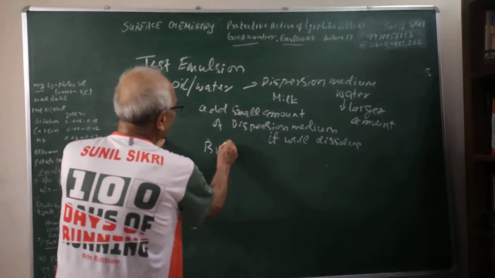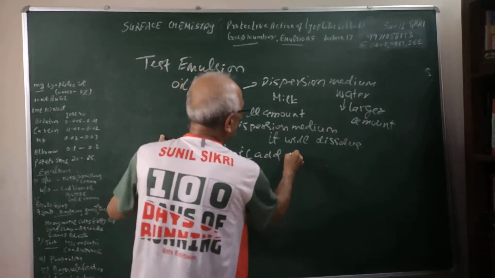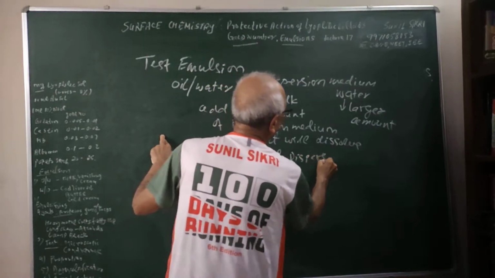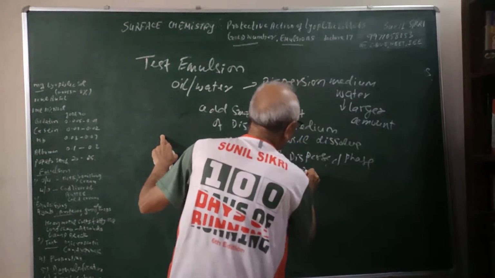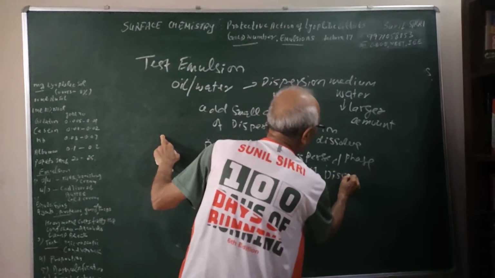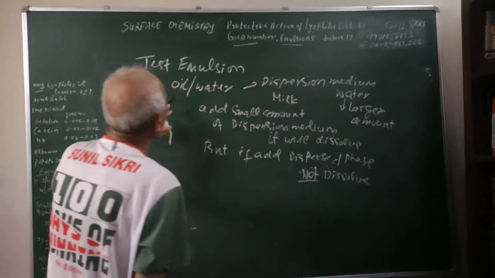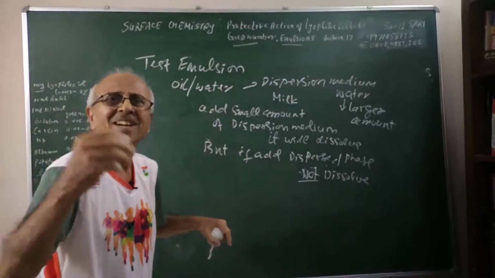But if you add the dispersed phase, it will not dissolve. That will prove that it is oil in water. So if you add oil to milk, it will not dissolve.